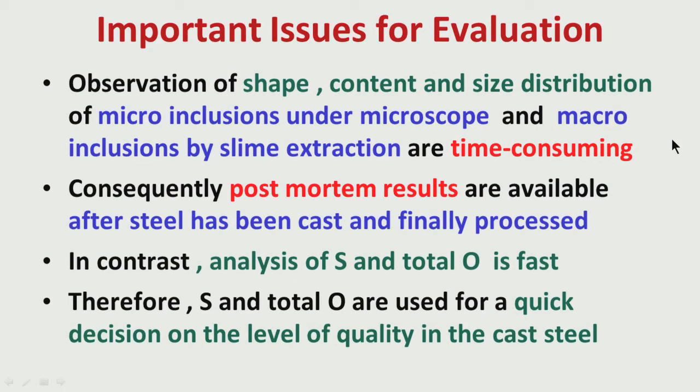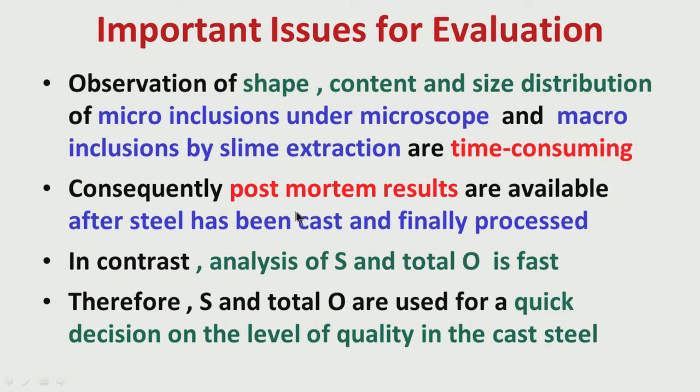We have taken the samples, we have polished the samples, we have put them in the microscope, and maybe we have to look at 100 different surfaces to get a realistic, statistical view. Electrolysis for macro inclusions by the slime extraction technique takes a lot of time. So, all these techniques are useful, but they are time consuming.